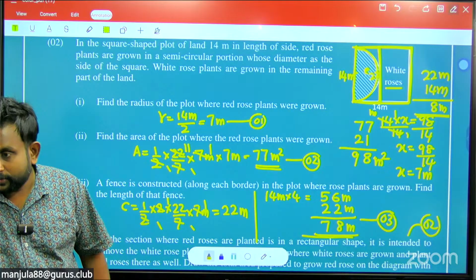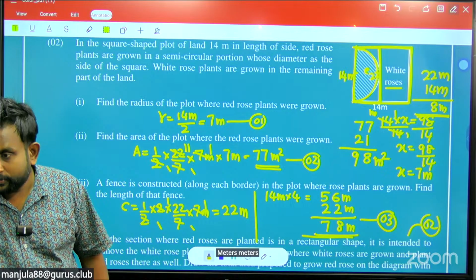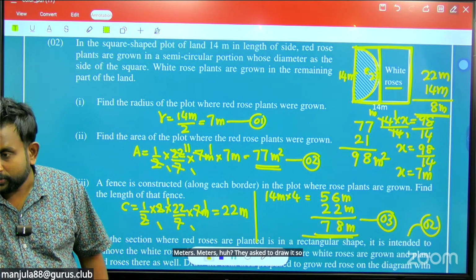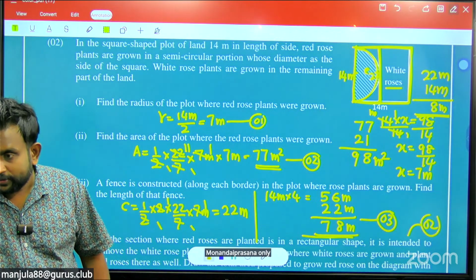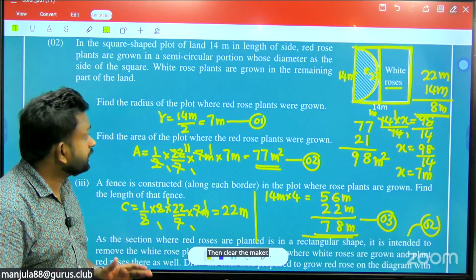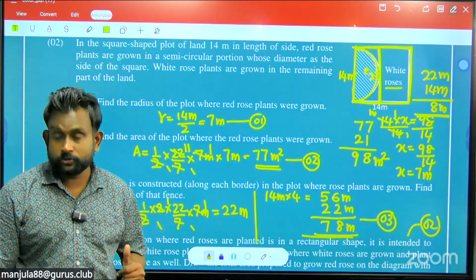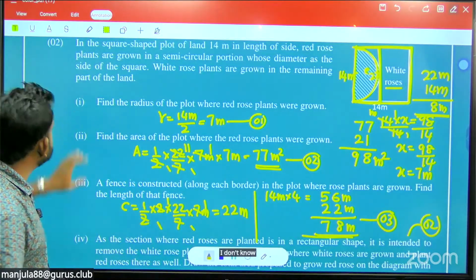Right, last decade, describe the trace of the rectangle. They asked to draw it, so where should we draw it? What are the questions, any problem? Is this clear? It asks how much more the fence is compared to the previous length.